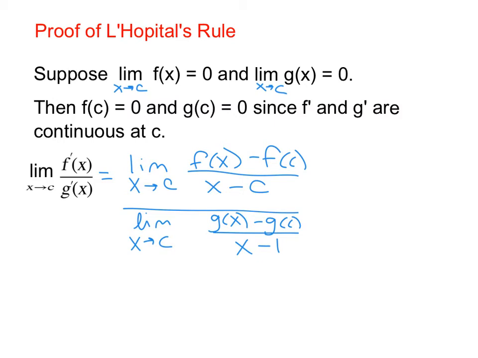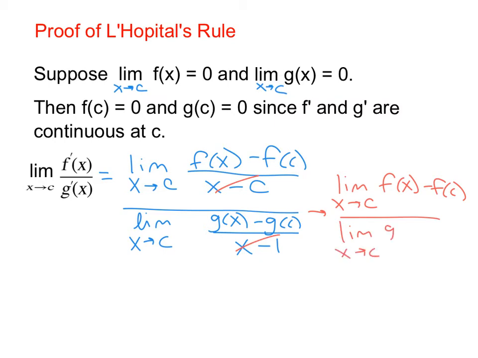So then notice what happens. These denominators cancel. So I have the limit as x approaches c of f of x minus f of c, all over the limit as x approaches c of g of x minus g of c. But look back at the problem. What does f of c equal?